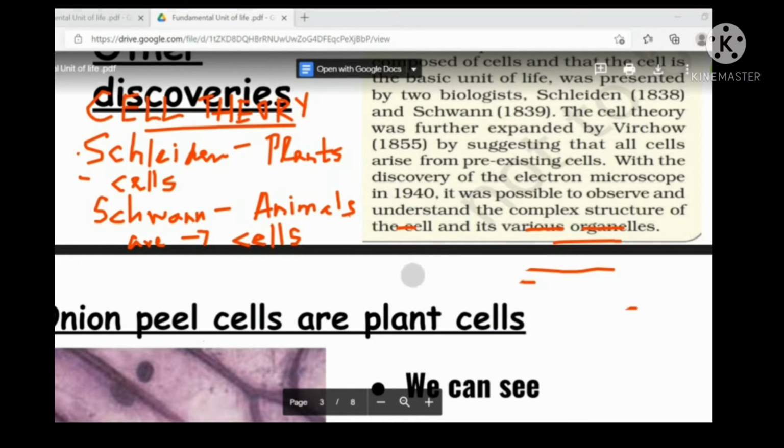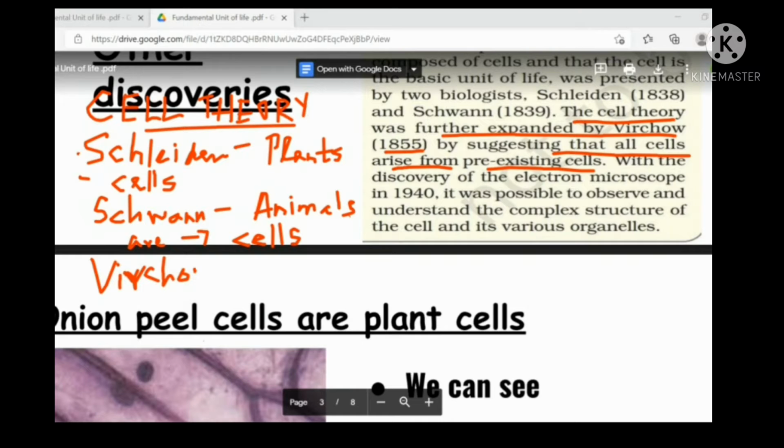So Rudolf Virchow extended the theory. First, the theory was told by these two scientists, Schleiden and Schwann. They told that all plants and animals are made up of cells. Later, the cell theory was further expanded by Rudolf Virchow in 1855. According to him, all cells arise from pre-existing cells. That was given by Virchow. So Virchow told that all cells arise from pre-existing cells.